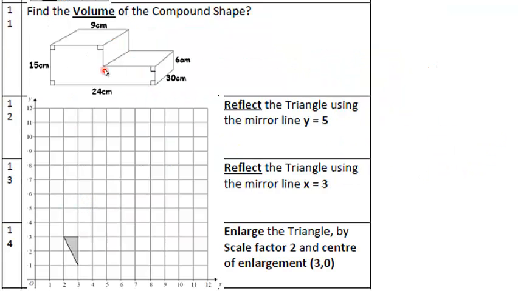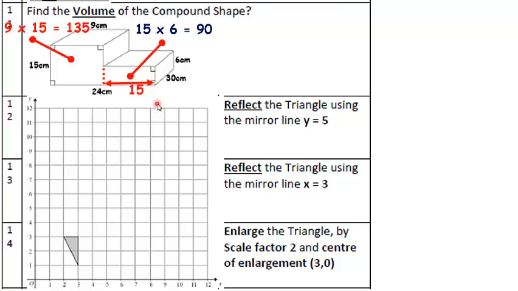Question 11. I need to work out the area of the front of this L shape, so I'm going to chop it off there. And the area of this rectangle here is 15 times 9. 15 times 9 is 135. The area of this rectangle over here, well, I don't know this length here. I'm going to do 24 take away 9. 24 take away 9 is 15. And this distance over here is 6. So 15 times 6, which is 90. Add that to 135, and that gives me 225.